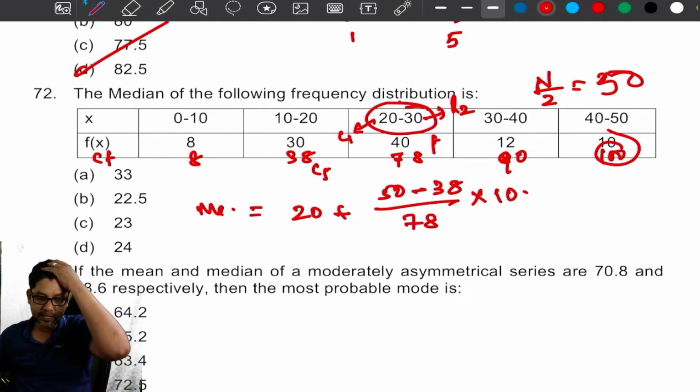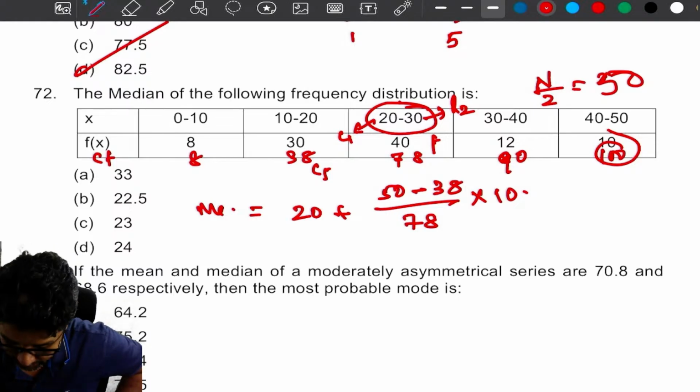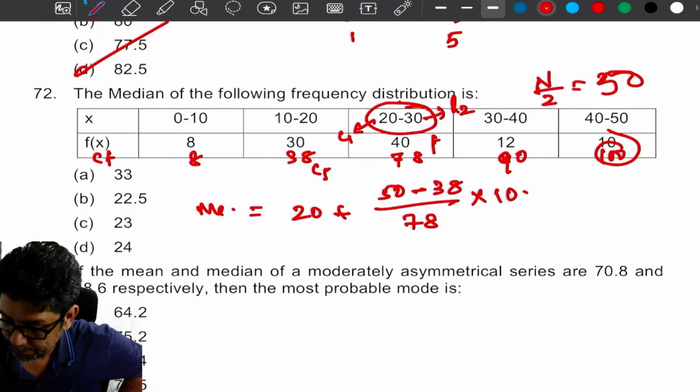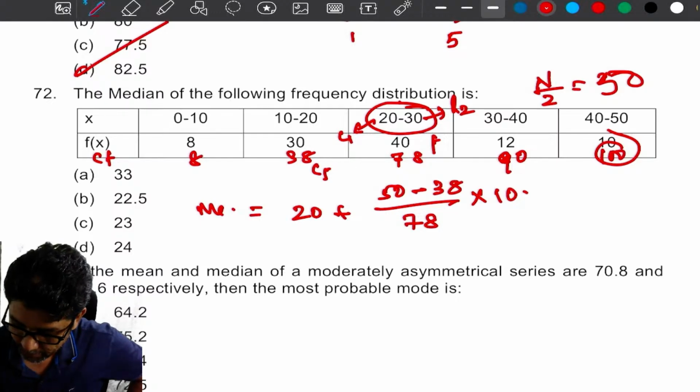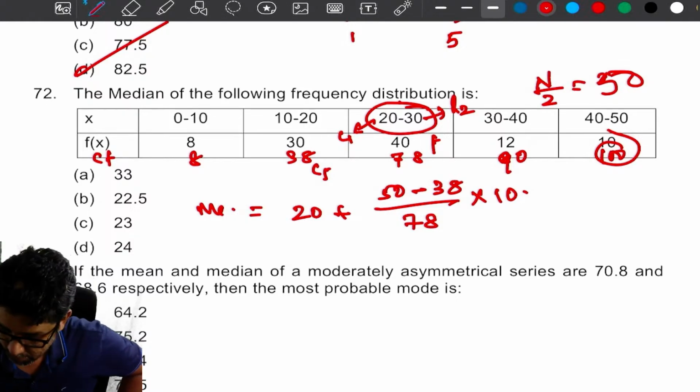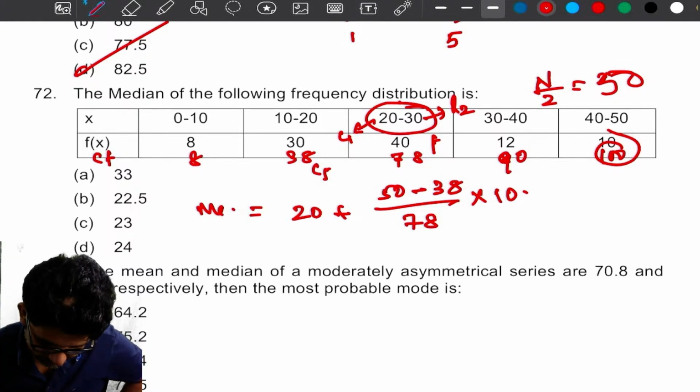Can you calculate this? So 120 divided by 78 plus 20. We are getting 21.5 something.